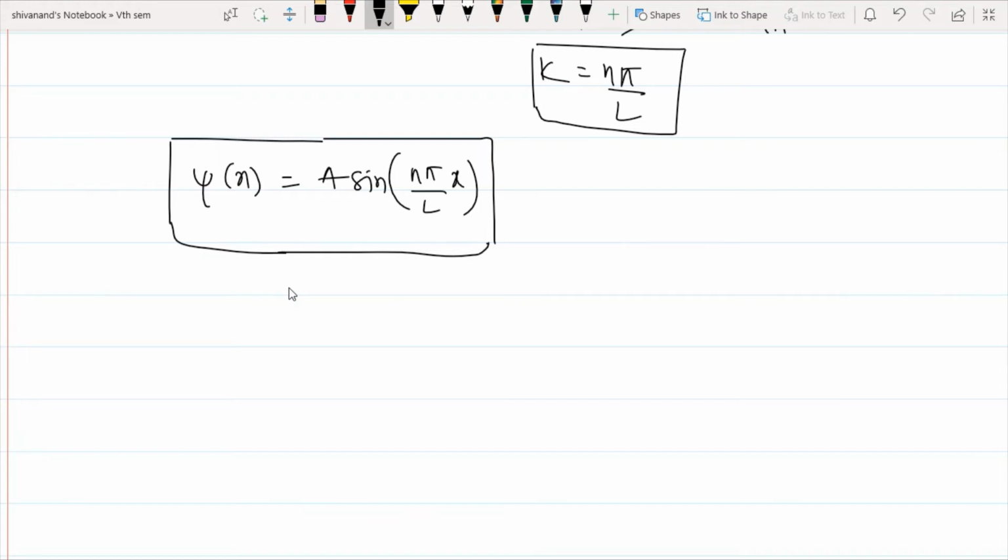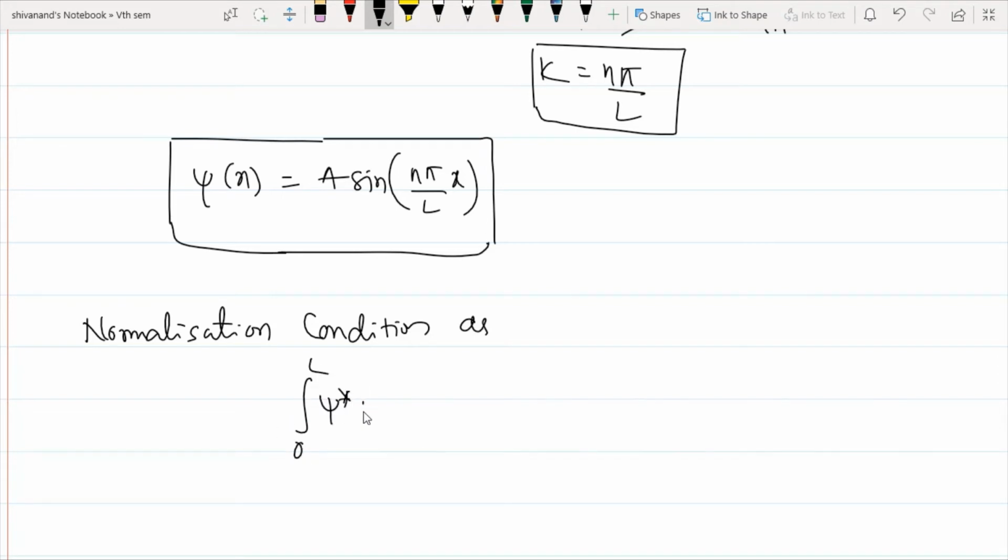So as I got that at the boundaries its probability is 0, it means that the particle's probability will certainly be maximum within that box. As the particle is within the box, we have the normalization condition, that is the integration from 0 to L of psi star into psi into dx, that is equal to 1.